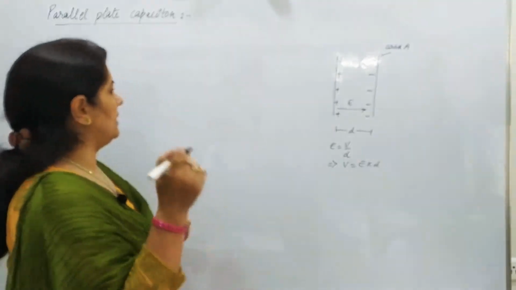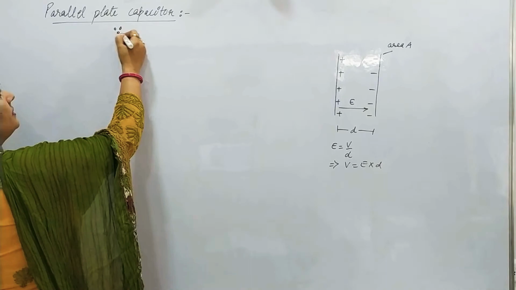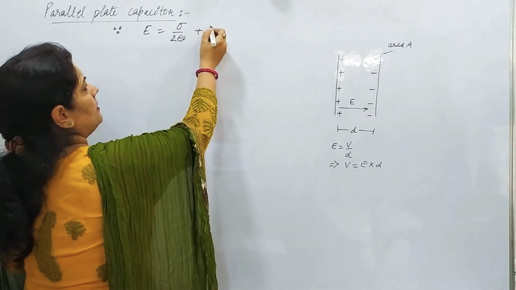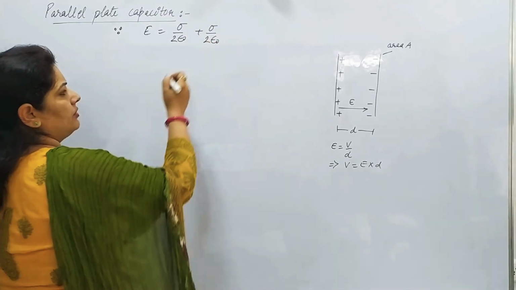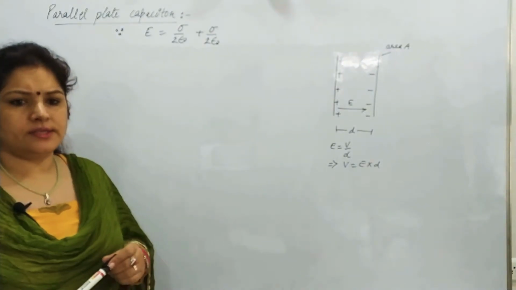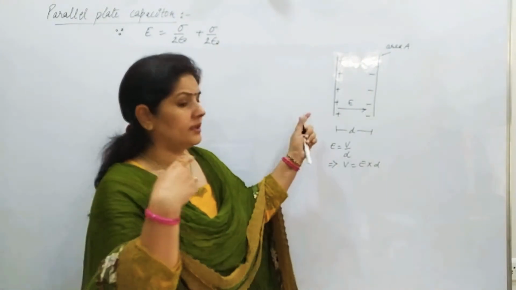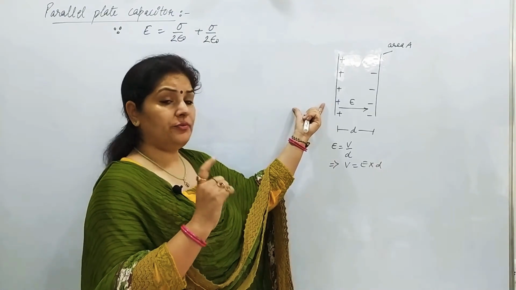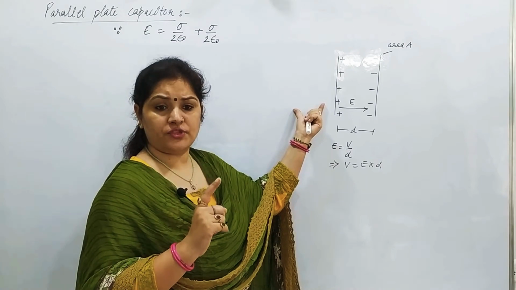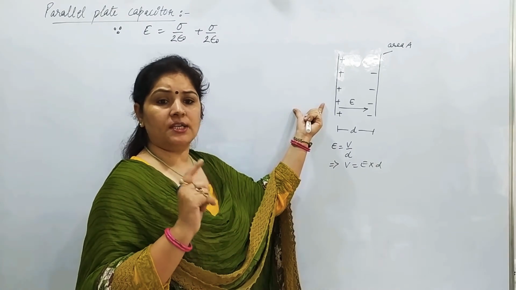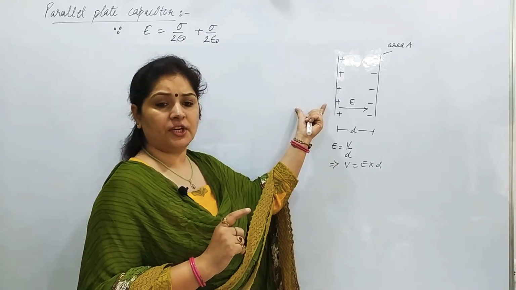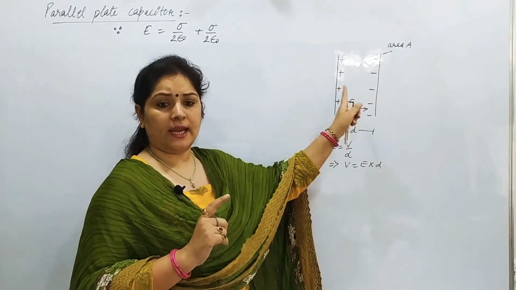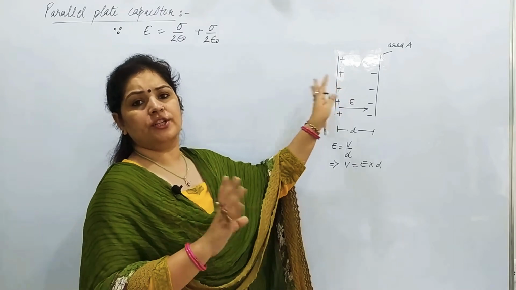So we know very well, since electric field is given by sigma by 2 epsilon naught plus sigma by 2 epsilon naught. We have learned that in the previous chapter: if there are two plane sheets of charge, one positively charged, one negatively charged, on this side electric field is 0, on this side electric field is 0, and the electric field will be only inside the two plane sheets of charge.